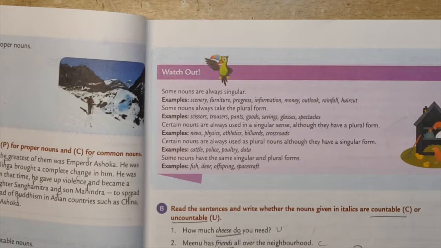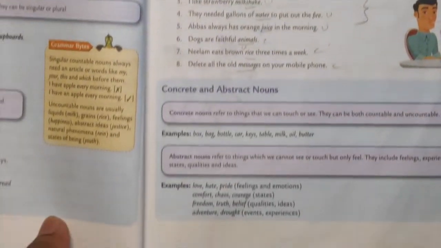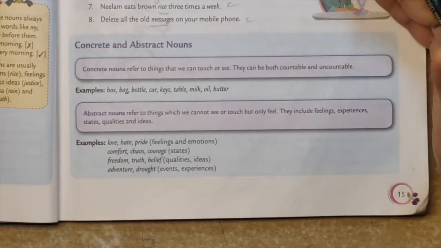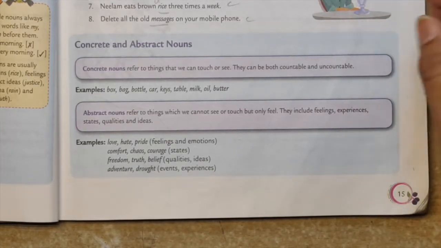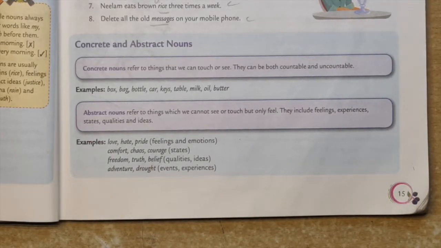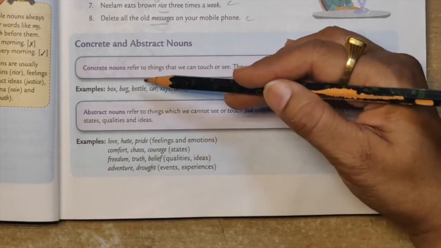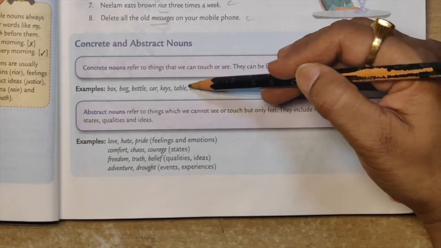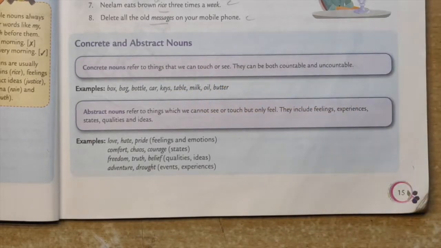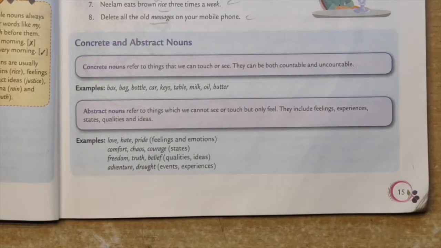Then we have concrete and abstract nouns. Concrete nouns you can see, you can touch, right? You can count them. They are all concrete nouns. Concrete nouns can be uncountable also, like milk, but it is concrete. You can see and touch it. Box, bag, bottle, car, keys, table, milk, oil, butter. These are all examples of concrete nouns. Why? Because you can touch them, you can see them. They can be countable, they can be uncountable.